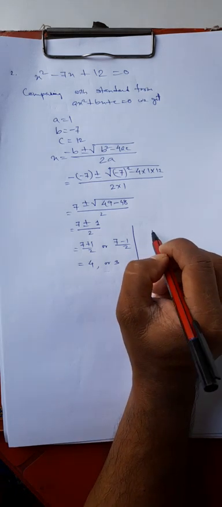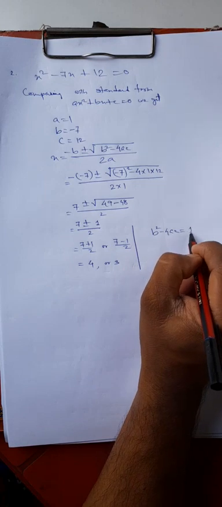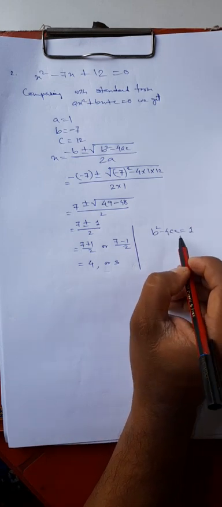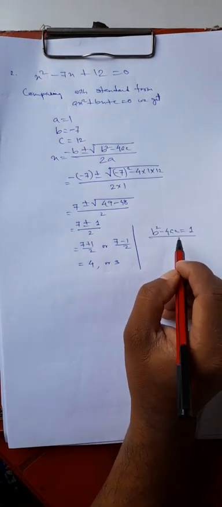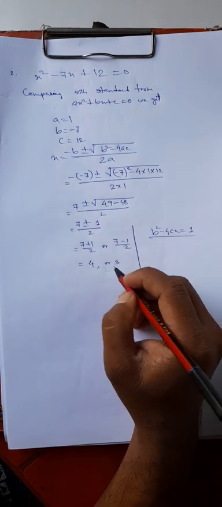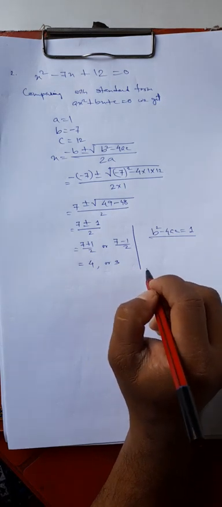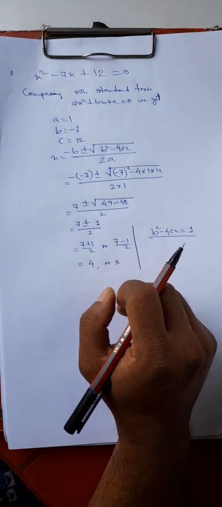Now here you see b square minus 4ac. B square minus 4ac is equal to 1 here. 1 is a perfect square, right? So when b square minus 4ac is a perfect square and it is positive, the roots are rational numbers. They are not equal, but they are rational numbers, right?